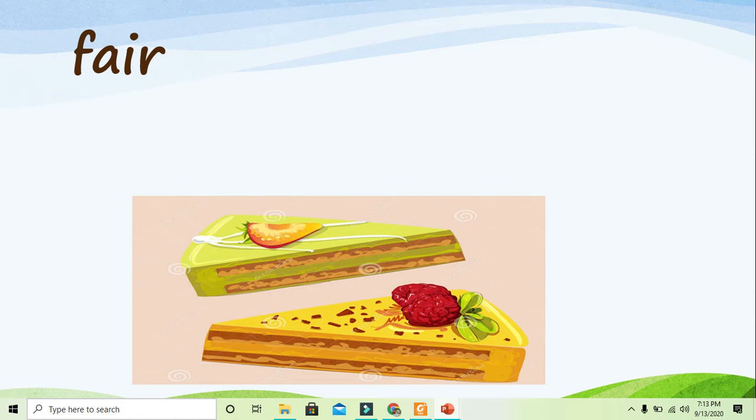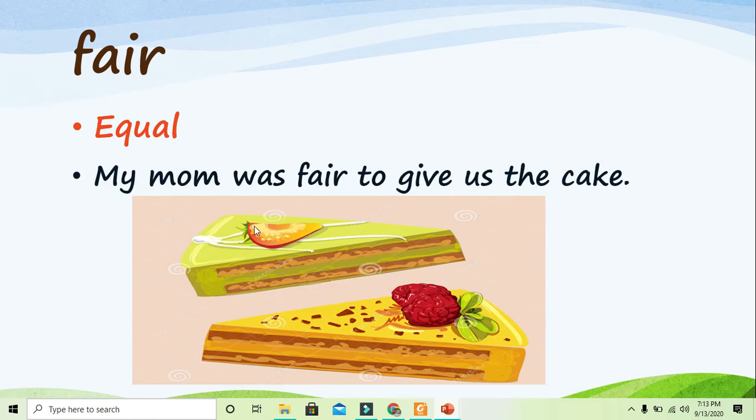Word number 3 in your reading book is fair. Fair. What is fair? Yes, this means equal. Equal. Like the two pieces of the cake here in the picture is equal. My mom was fair to give us the cake. Fair. I have to be fair with my sister. I have to give her the same time to play on the iPad. This is fair.